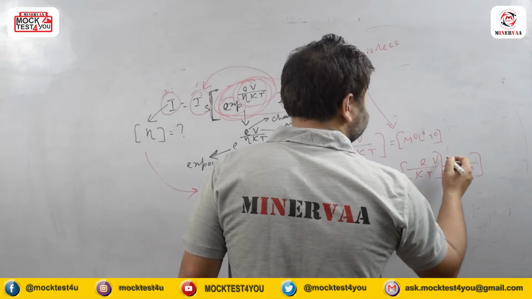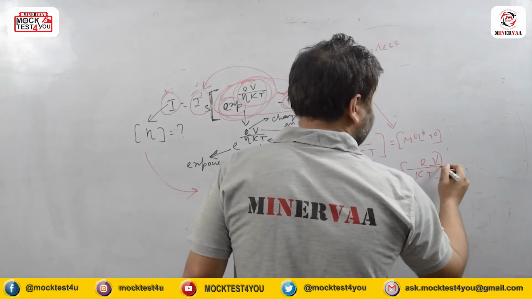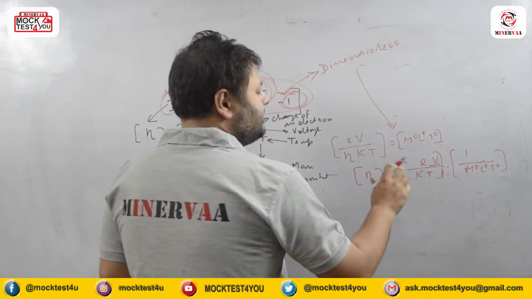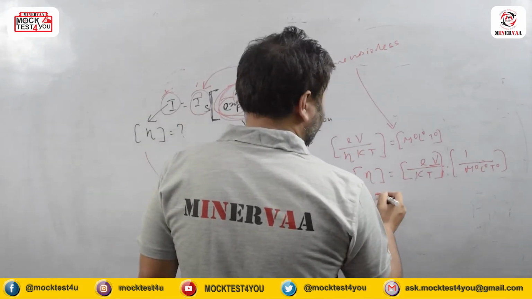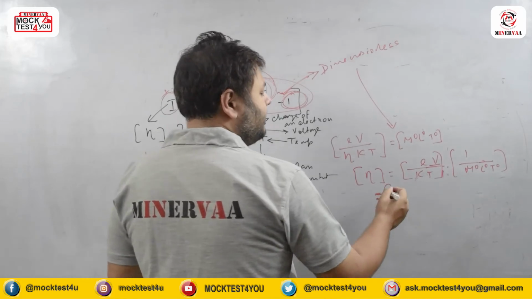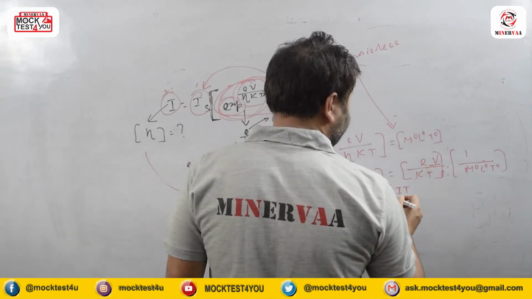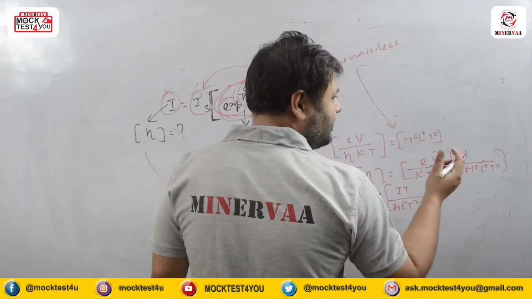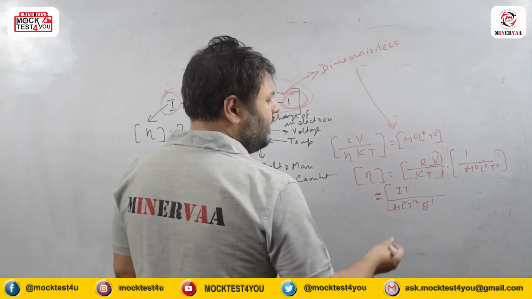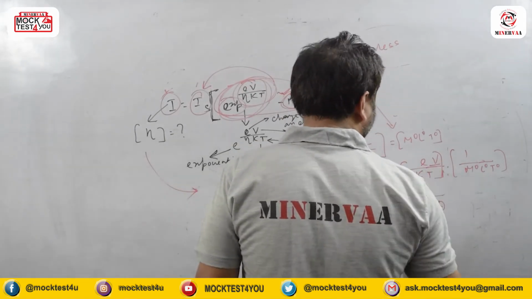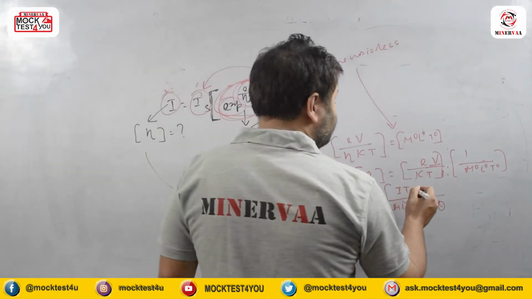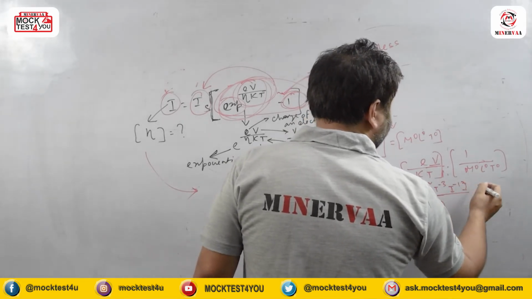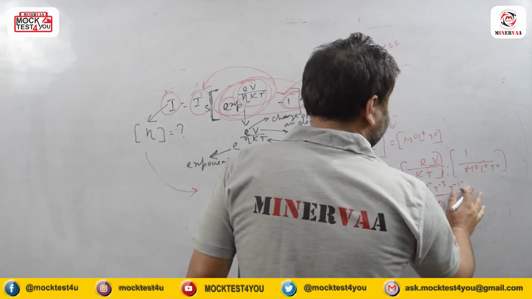Now the important thing is that here the T can be confusing us. We already did it before: what was the electronic charge dimension? Charge means I into T. Here k means ML²T⁻²θ⁻¹, so there was a temperature dimension θ⁻¹. T is the temperature, so it is θ. And what about potential? It is work done by charge, so it is definitely ML²T⁻³I⁻¹, and you don't need to multiply this here. So finally what is coming?